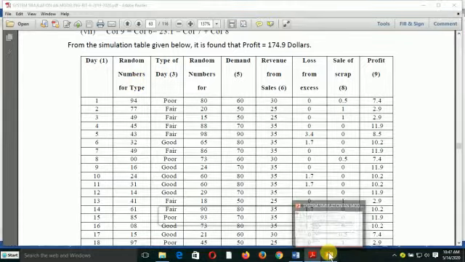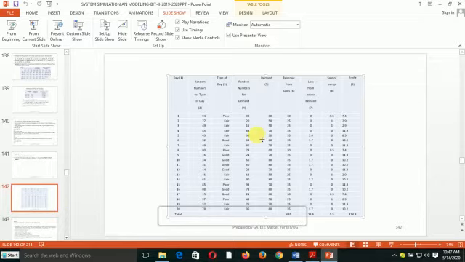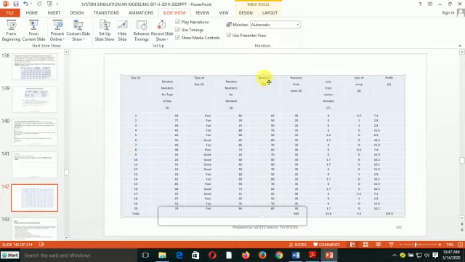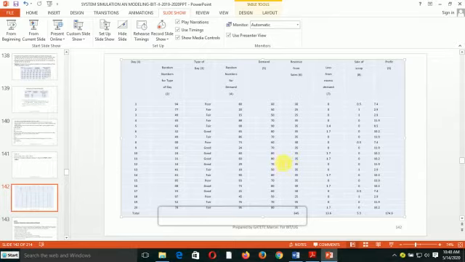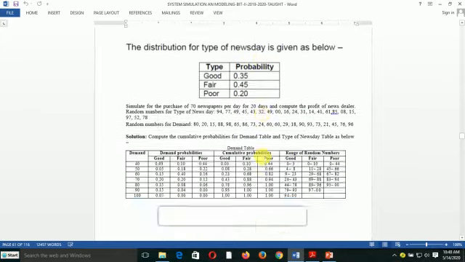I can check using this one, or I can use any one of them.